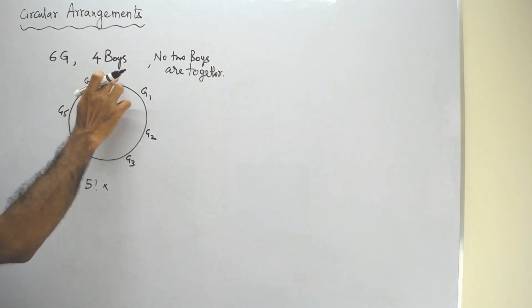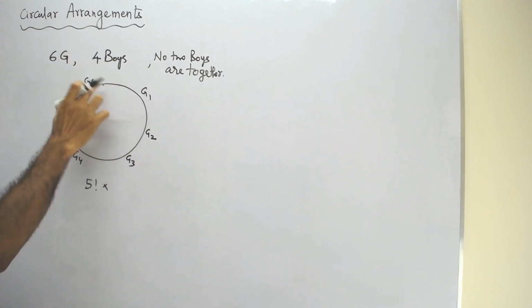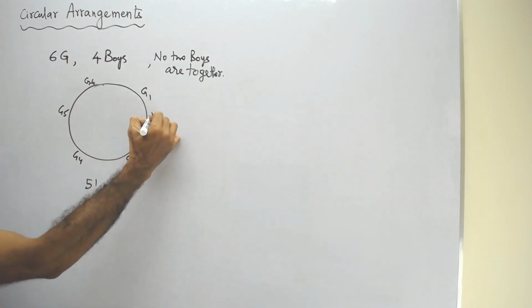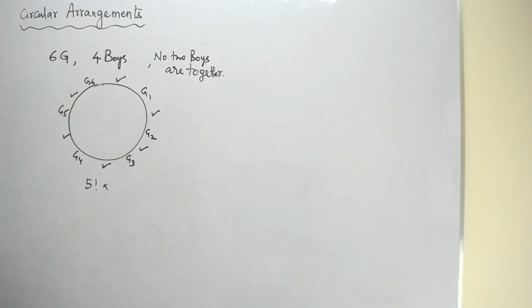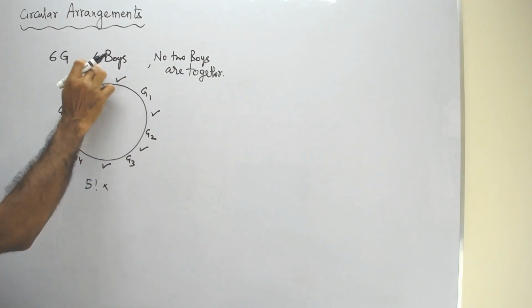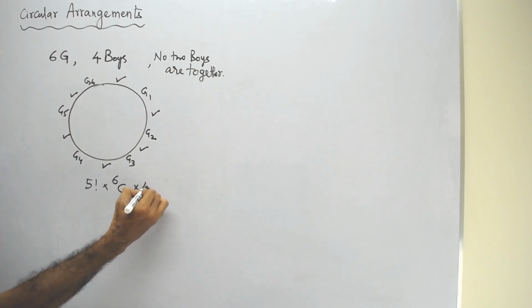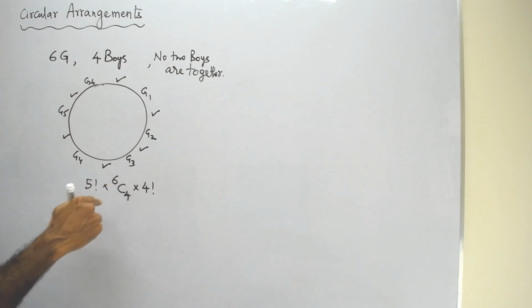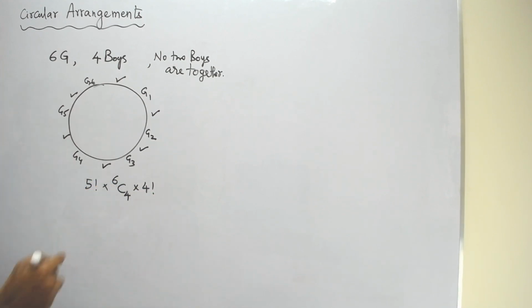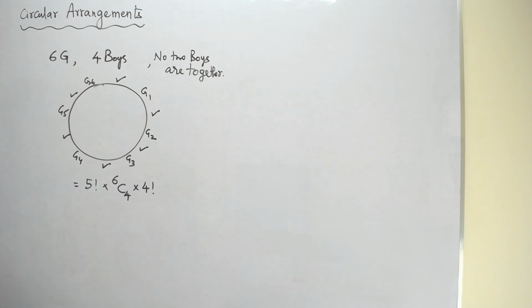Now we take the gaps and try to arrange boys in those gaps. So this is gap 1, 2, 3, 4, 5, 6. So these are the 6 gaps. In these 6 gaps, we need to arrange 4 boys. So out of these 6, you select 4 and arrange, or directly you can say 6P4. So 5 factorial into 6P4, or 5 factorial into 6C4 into 4 factorial. So this is the number of ways of arranging girls and boys such that no 2 boys are together.